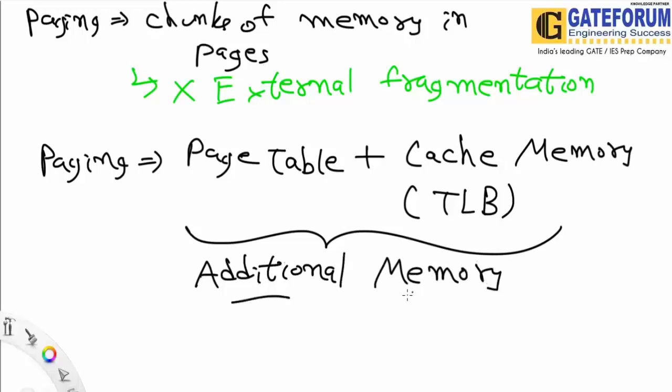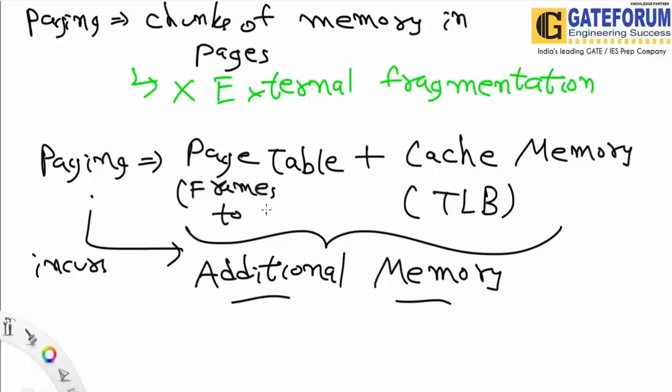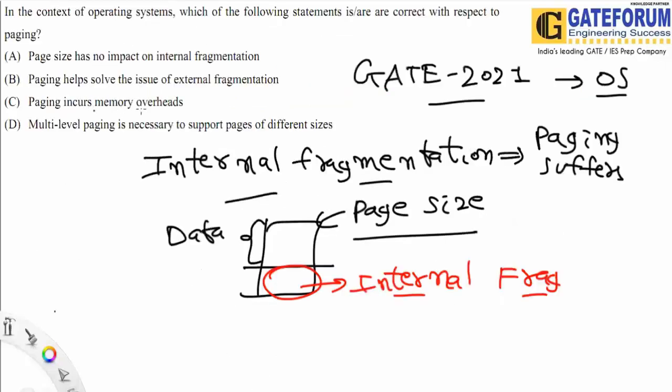So paging always incurs the memory overhead. We require the additional memory due to the page table, where it stores the frame to page mapping. Everybody would be aware of this, and the TLB is just for faster access. So it will have additional memory, and option C would also be correct.